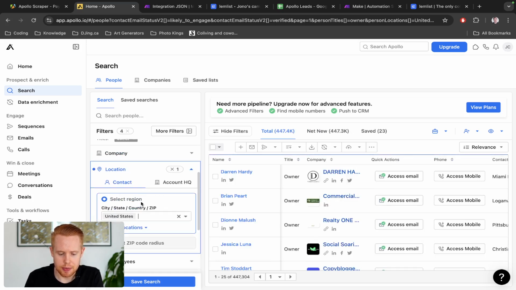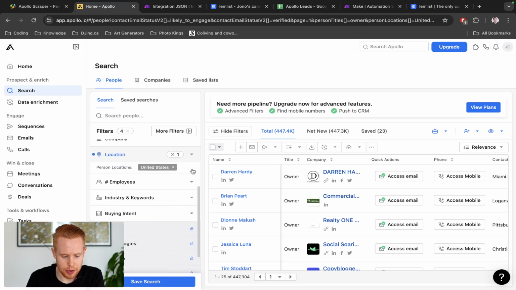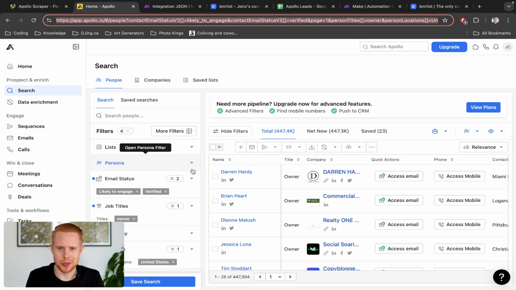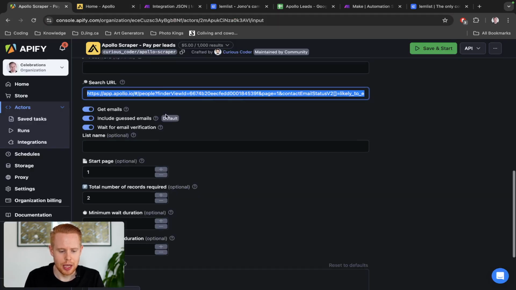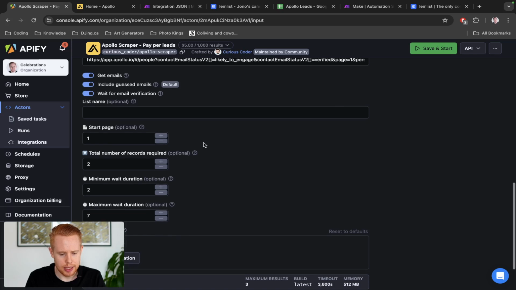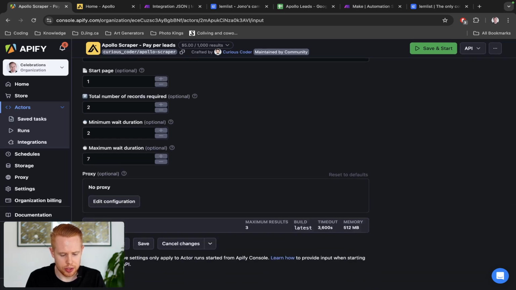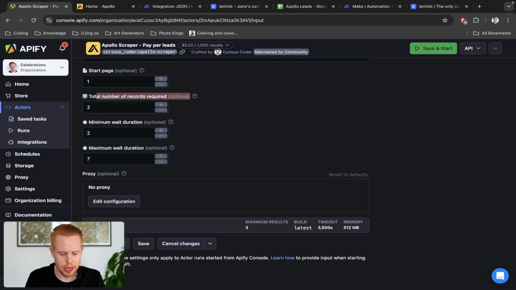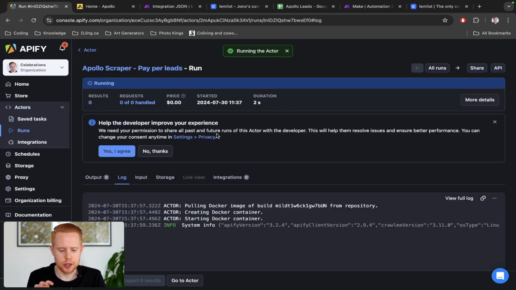Now, we can keep going on and on about how you can find more granular results, but I'm just going to use this for example, and if you guys want to filter it even more, you can go ahead and do so. So in this search URL, we're going to put this, okay? And effectively, what we're going to do here is just scrape 2 results. I don't want to scrape like a million for this example, and we can click save and start. So we have now started this actor.